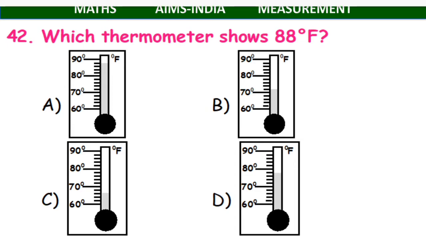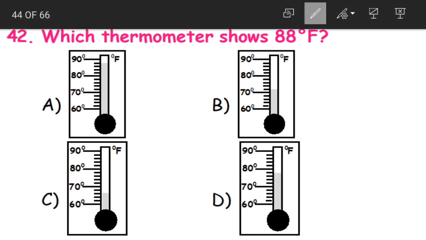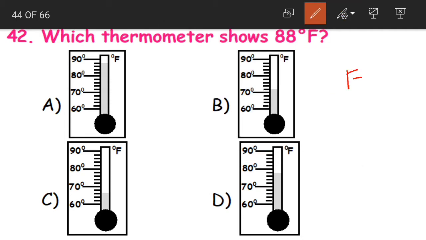Question 42. Which thermometer shows 88 degrees F? F means Fahrenheit, children. Fahrenheit is used for measuring temperature. Okay, just as we have learned, for measuring length we have meters, kilometers. For measuring the weight or mass we have grams and kilograms. In the same way, for measuring temperature we have two, that is F and C. F is Fahrenheit and C is Celsius.